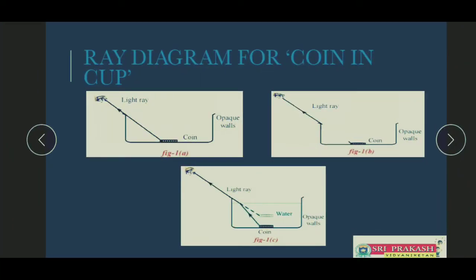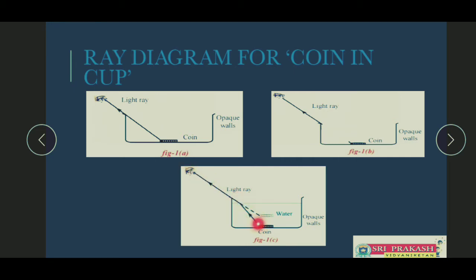Ray diagram: in case 1 we will be getting a clear view of the coin. When you move the coin away from the eye, we will not be able to see the coin because the walls will create an obstacle. Now when you fill with water, we can see the coin as the light deviates at the interface. This is the line, the interface, which separates the air and water. As it travels from the water to the air, it takes a deviation, and the person gets the view.